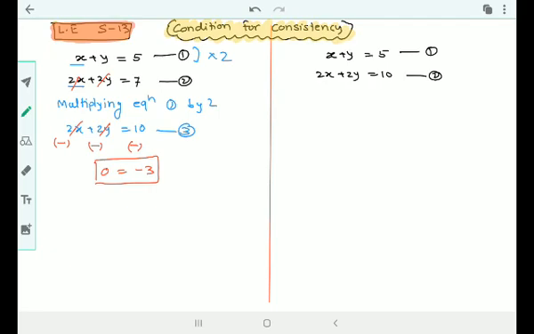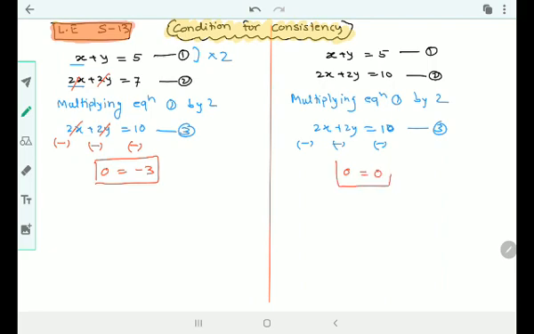How about the second equation? Let us try the second one. Same again, I'll begin by multiplying equation number 1 by 2. What do I get? 2x plus 2y is equal to 10, right? So this is my third equation. Subtracting, what do I get here? 2x minus 2x is 0, 2y minus 2y is 0, 10 minus 10 is 0. I get 0 is equal to 0. Where is the answer for x and y? No answer, right?